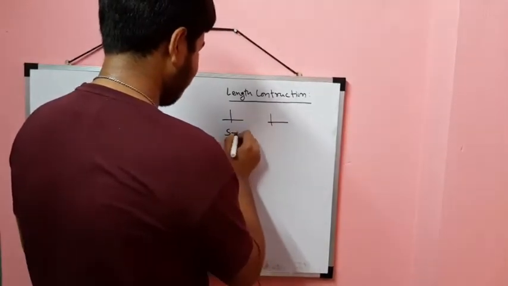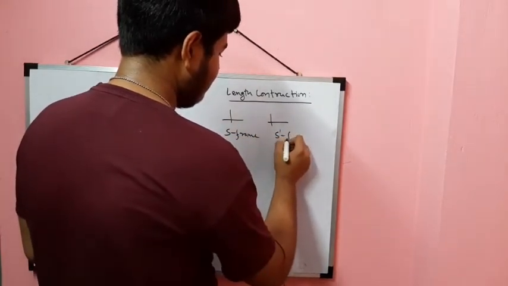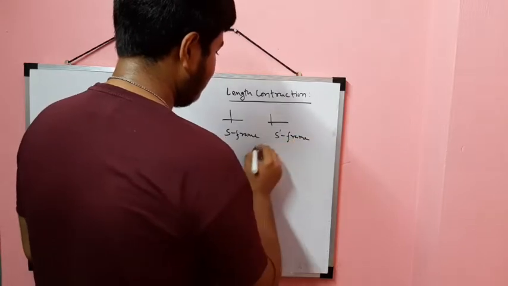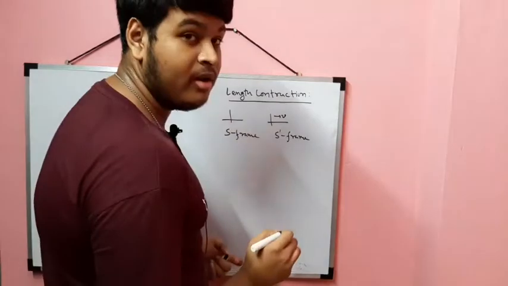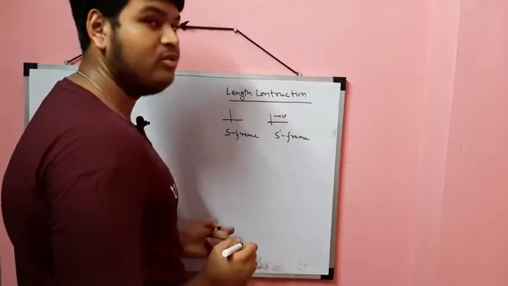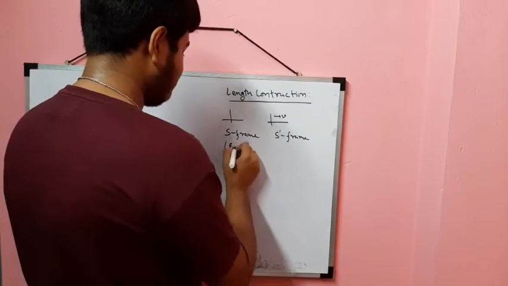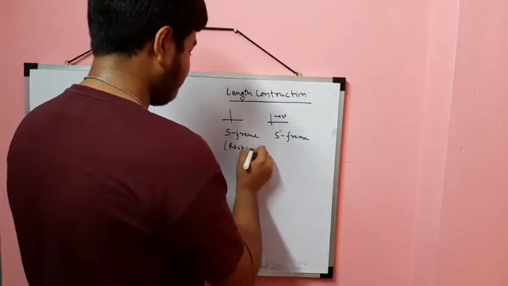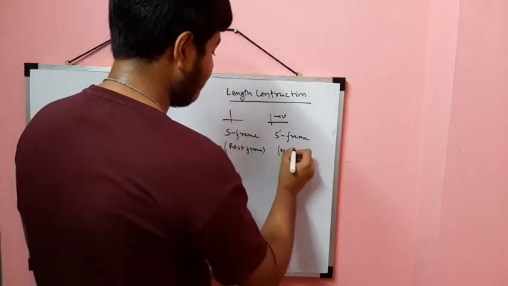One is the S frame and one is the S prime frame, and the S prime frame is moving with a constant velocity v with respect to the S frame. We will call the S frame the rest frame and the S prime frame the moving frame.